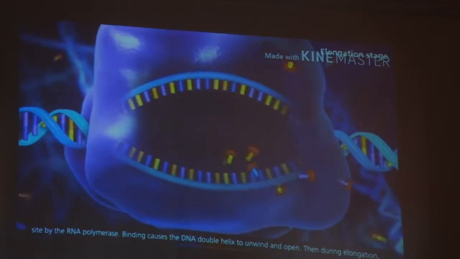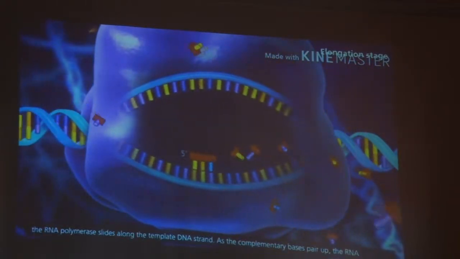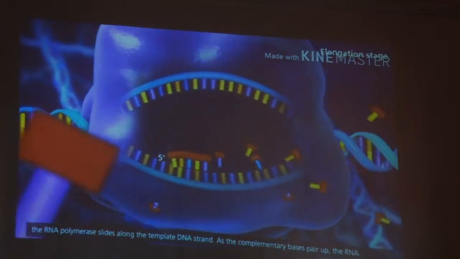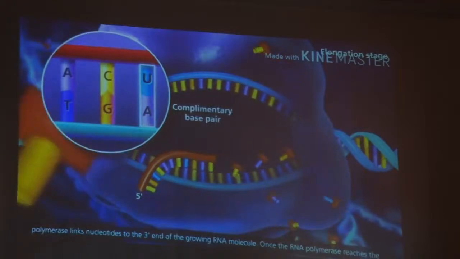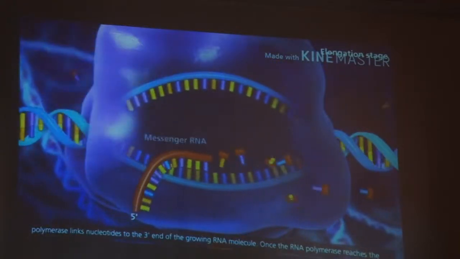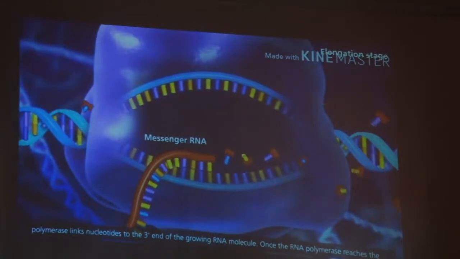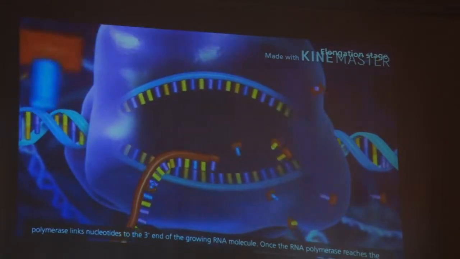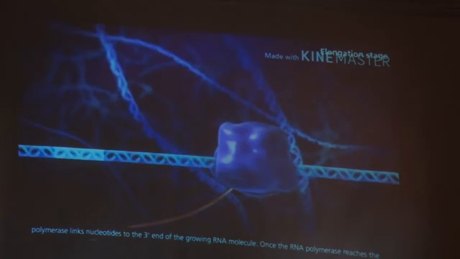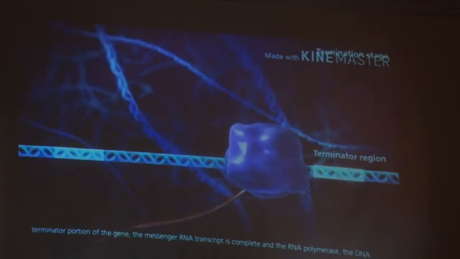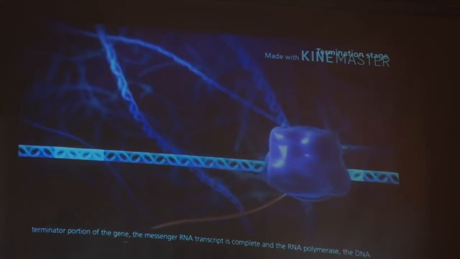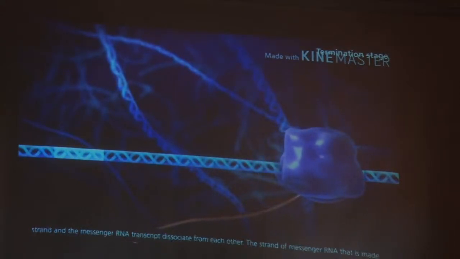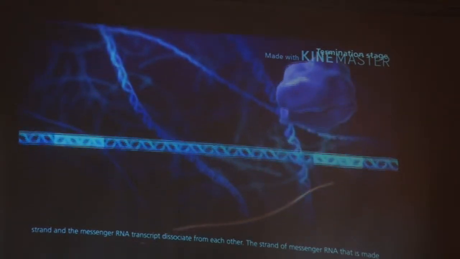Then, during elongation, the RNA polymerase slides along the template DNA strand. As the complementary bases pair up, the RNA polymerase links nucleotides to the 3' end of the growing RNA molecule. Once the RNA polymerase reaches the terminator portion of the gene, the messenger RNA transcript is complete, and the RNA polymerase, the DNA strand, and the messenger RNA transcript dissociate from each other.